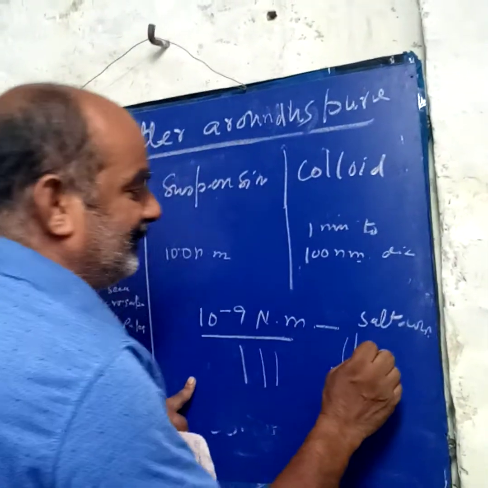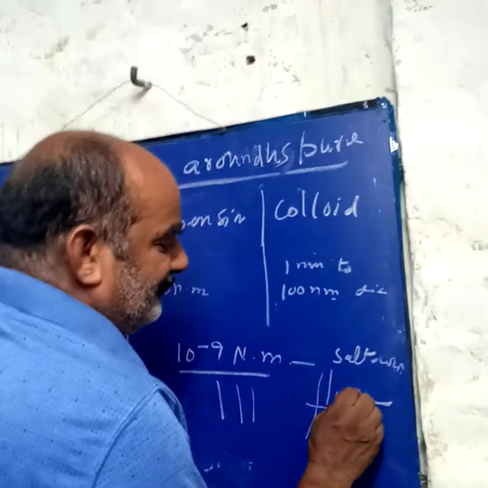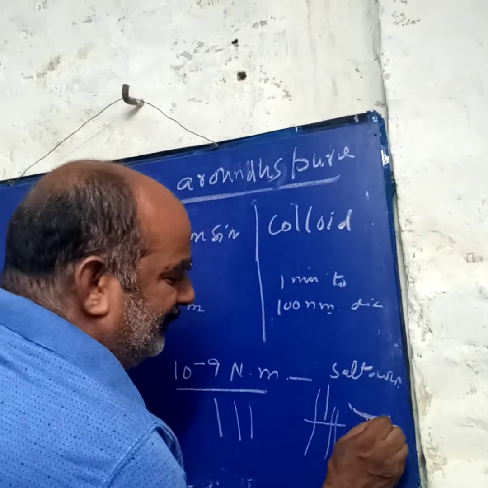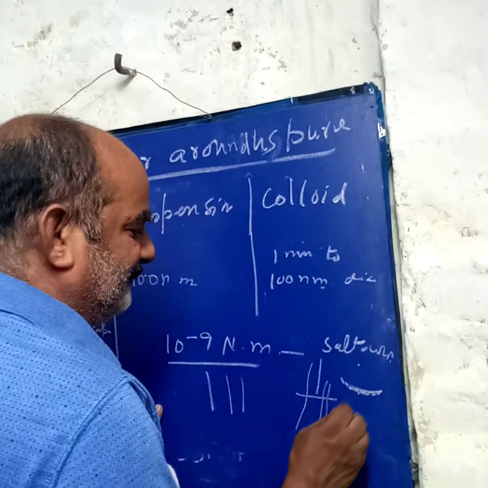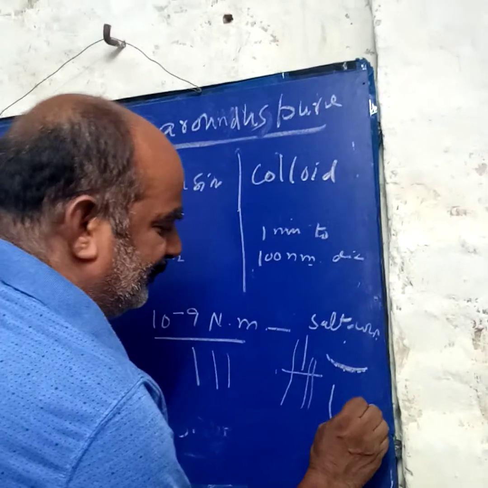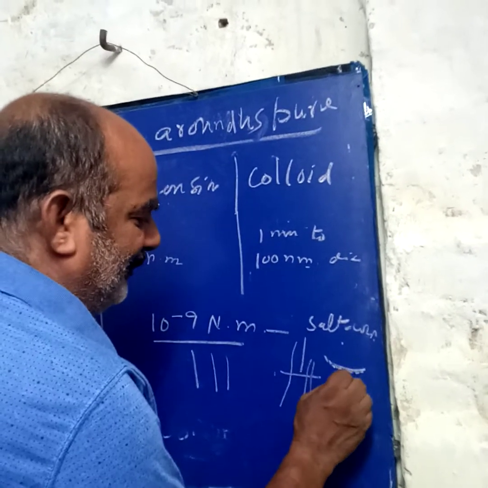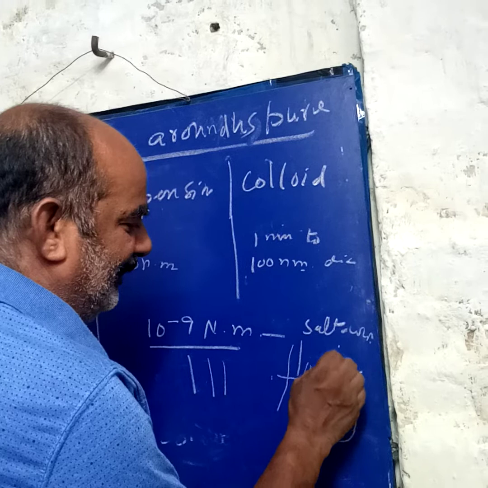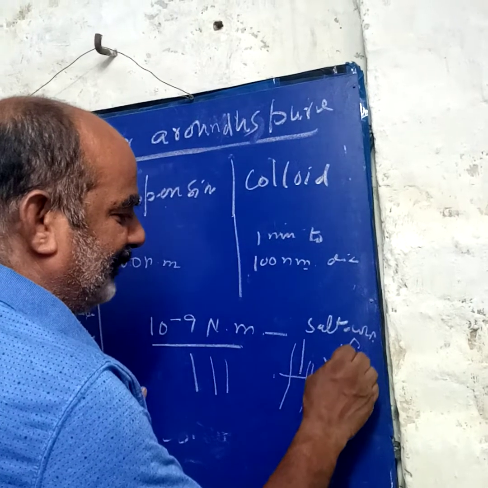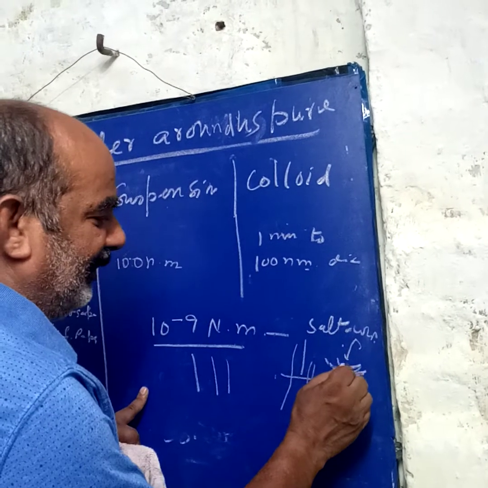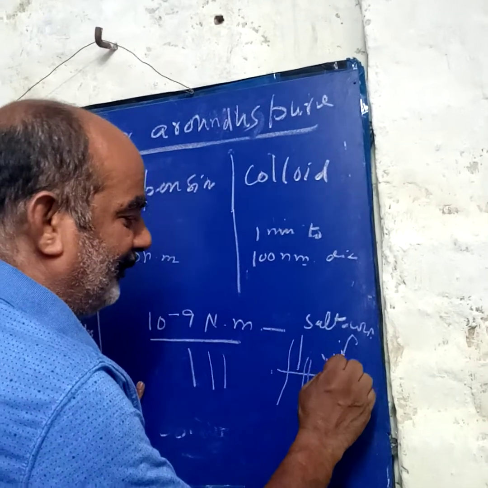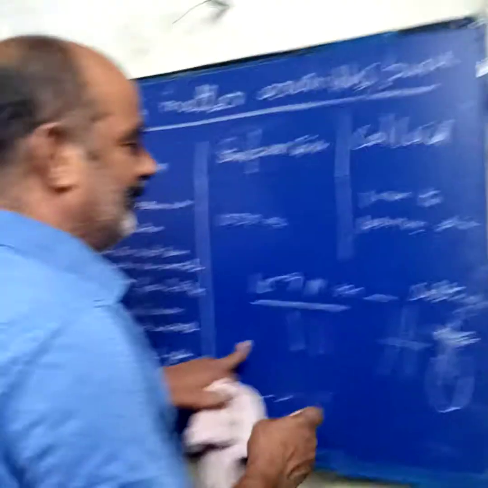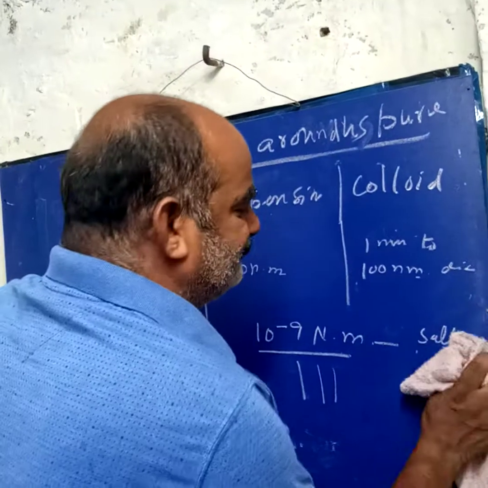The filter paper is a paper where very small pores are present. That's why when we filter it, in a test tube or beaker with filter paper, no residue is left on the filter paper. Why? Because salt also passes through. So such a solution is known as the true solution.